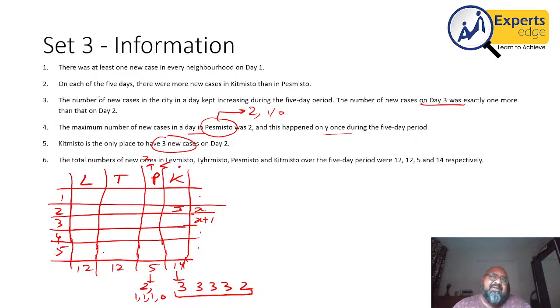For 12, multiple things can happen. I could have 3 4s and a 0. I could have 4 3s and a 0. I could have 3 3s, 9, and 2 and 1.